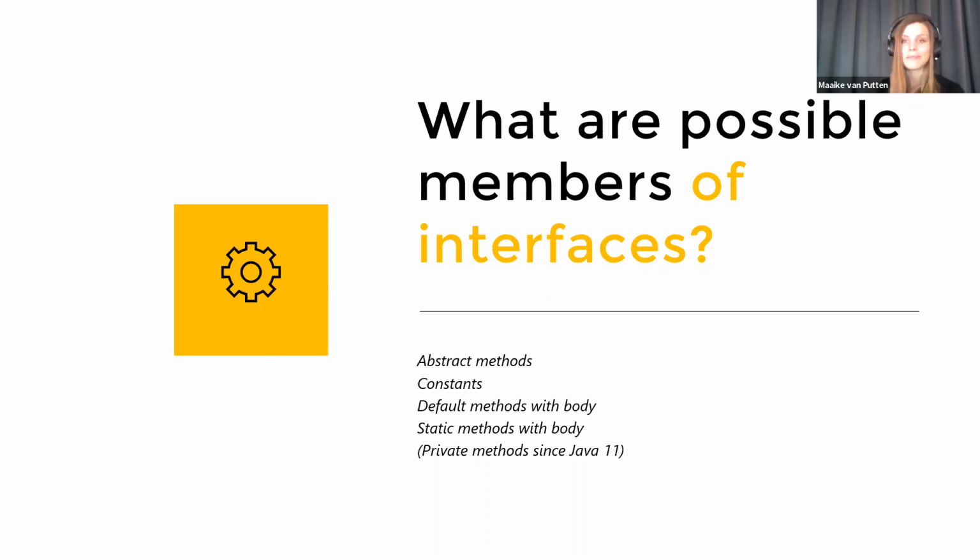It can also contain methods with a body. It can contain default methods that have a body, and you can just call them on the class that's implementing the interface as if it were their own. You can have static methods with a body, and you are calling these on the interface, like you are for static methods on classes. You're not calling them on the instance, but on the class. In this case, you're calling them on the interface. And I know we decided to do Java 8 in the beginning, but since Java 11, you can also add private methods in interfaces to avoid duplicate code.